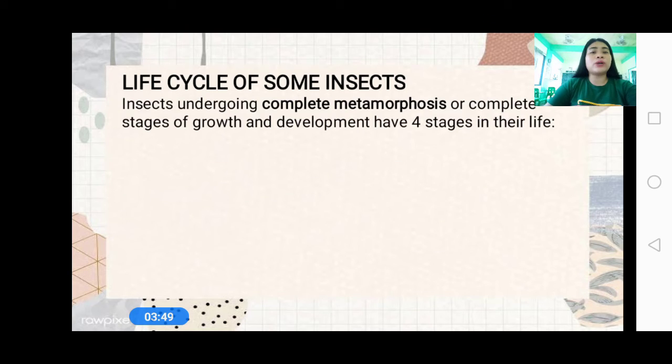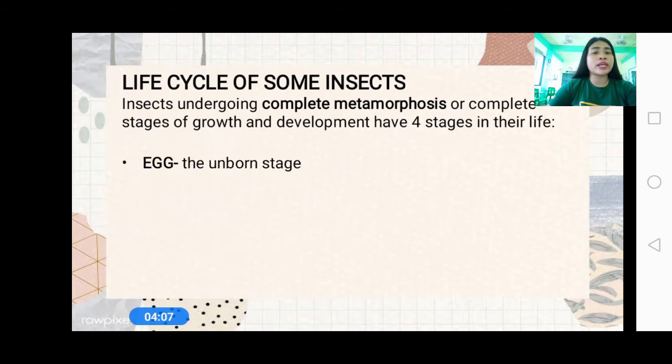Okay, so insects undergoing complete metamorphosis or complete stages of growth and development have 4 stages in life. Okay, so the first one is complete metamorphosis, wherein we have 4 stages here.